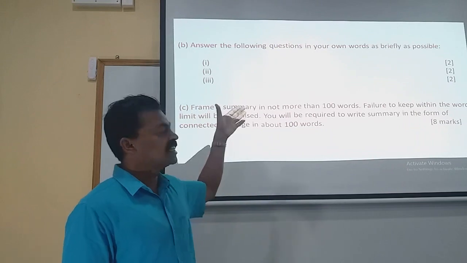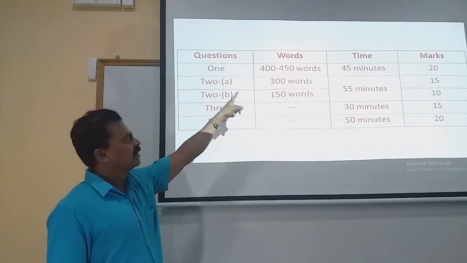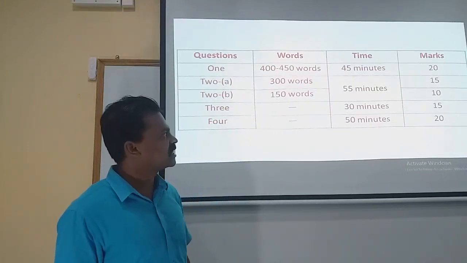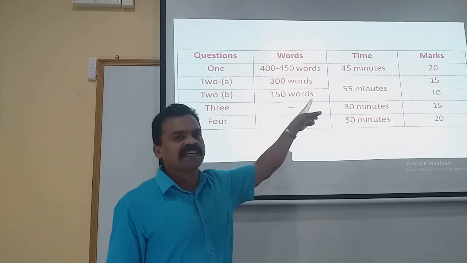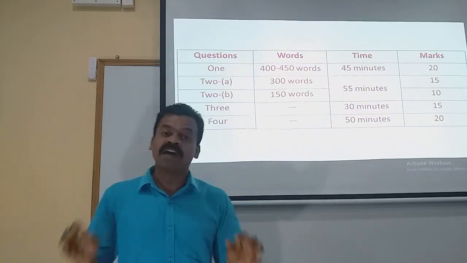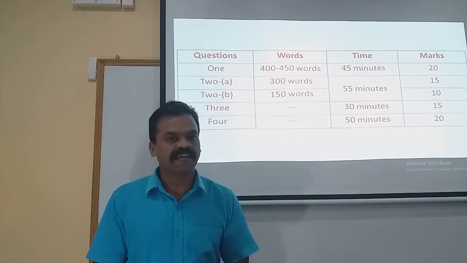Now in a nutshell, let's see how it is given. Question number 1: the number of words should range from 400 to 450 words. The approximate time allotted for a student to answer question number 1 is 45 minutes. You will have to stop by 45 minutes, otherwise you will not be able to complete the entire question paper.